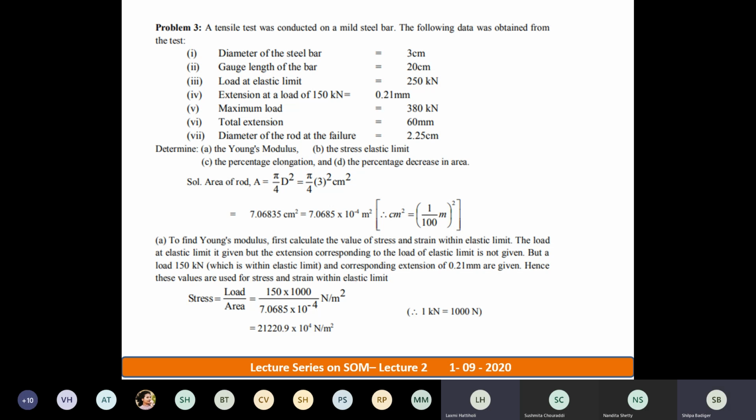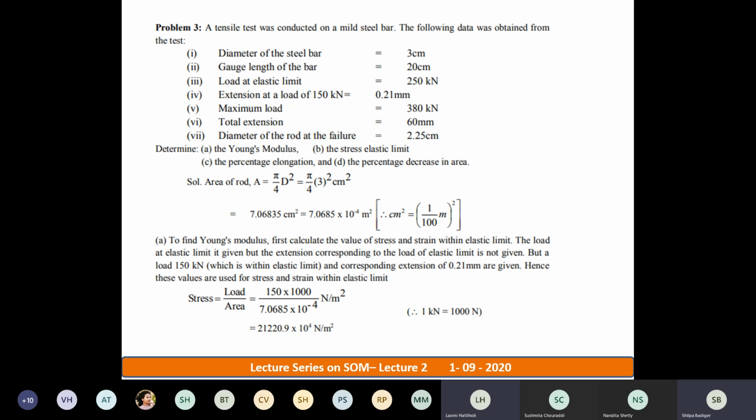Ma'am, not wrong, but it is the stress at the elastic limit. Okay, Young's modulus is stress divided by strain within elastic limit, or even at the point of elastic limit, if you calculate, that is also fine. Are you getting my point? When load at elastic limit 250 is given to you, why are you taking 150? Taking 250 is wrong according to you?